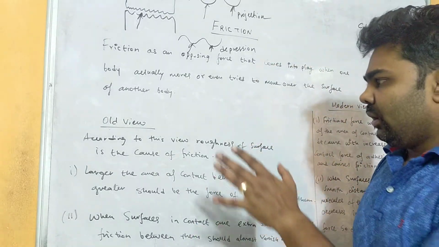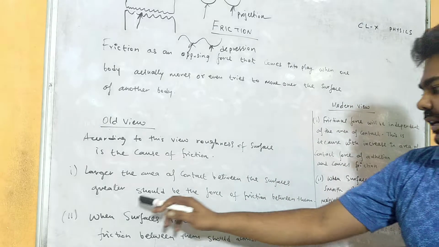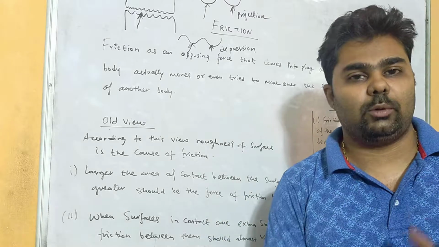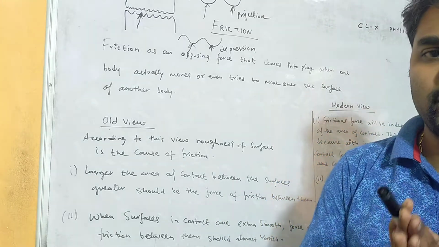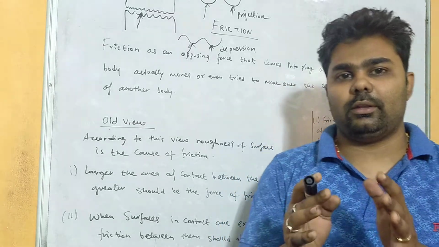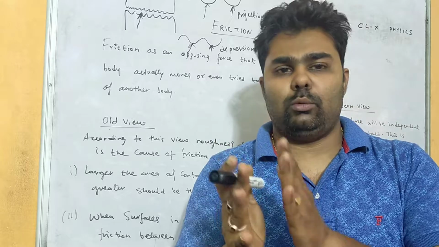Now you see, the larger the area of contact between the surfaces, the greater should be the force of friction between them. So this was the first logic which was given in the old view: the more the area of contact, the more the friction. Now if you see it the other way, if both surfaces are extra smooth, that means there won't be any friction.